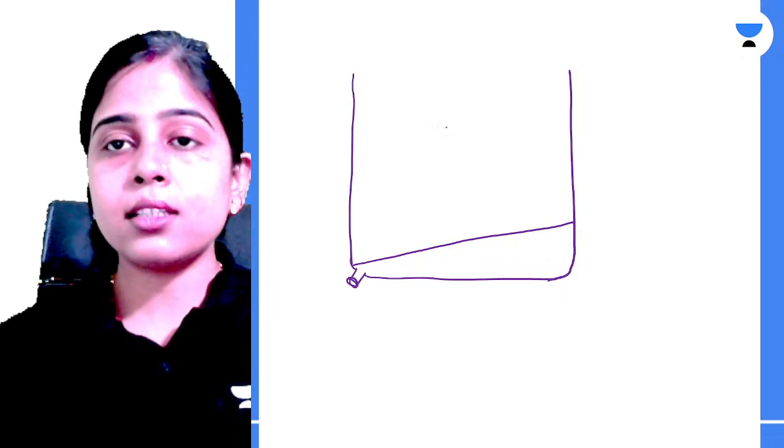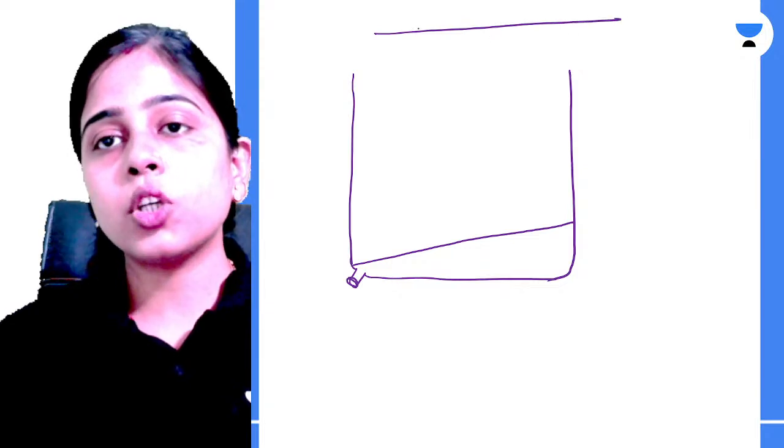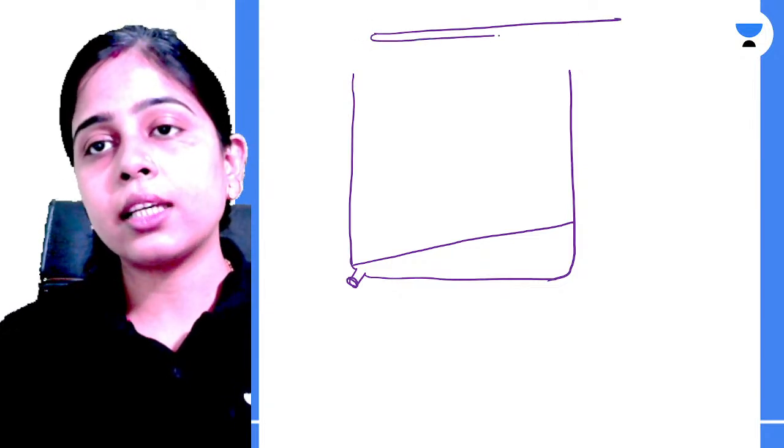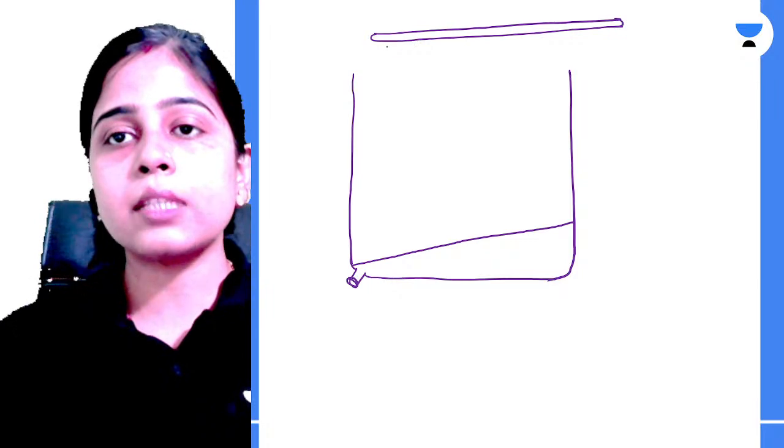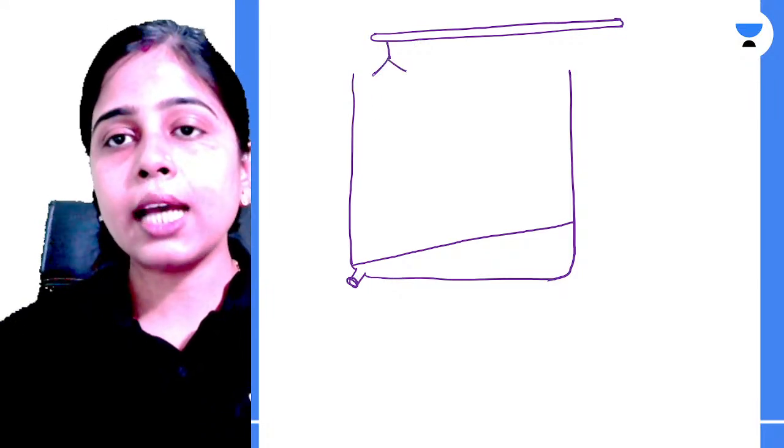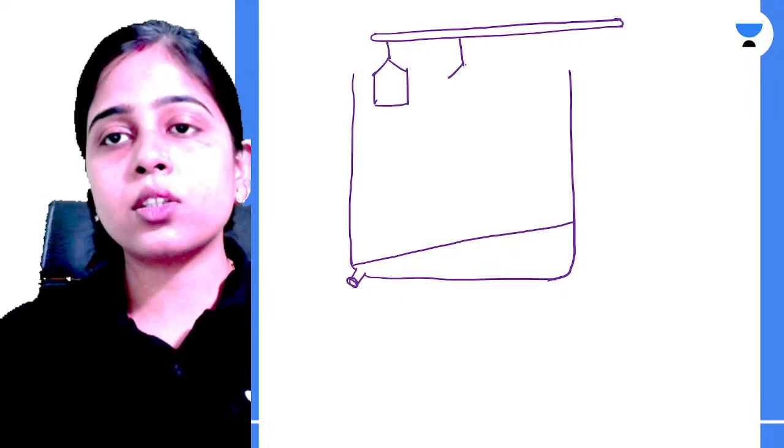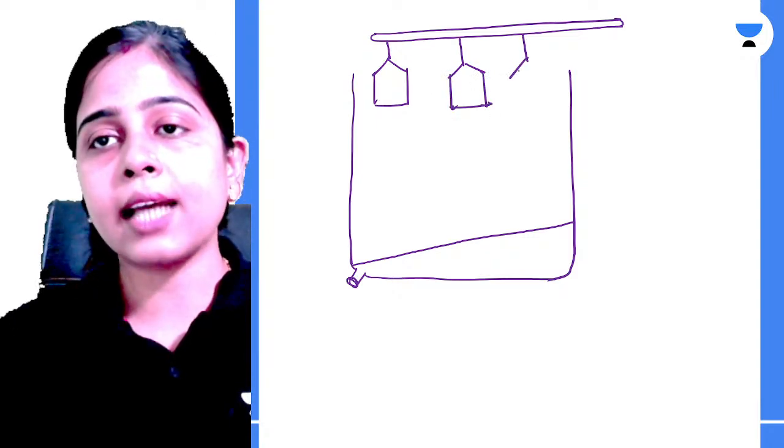Next we have your graphite electrodes, that are made up of carbon. So we have the fused electrode, that is your anode, which is hanging over here.